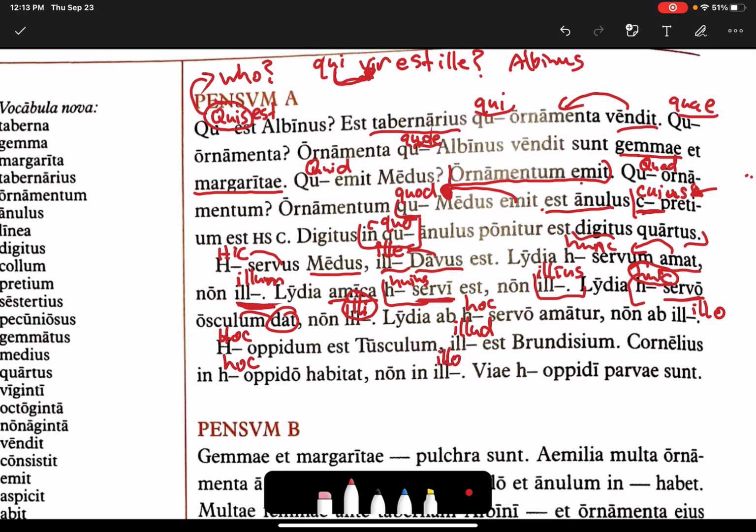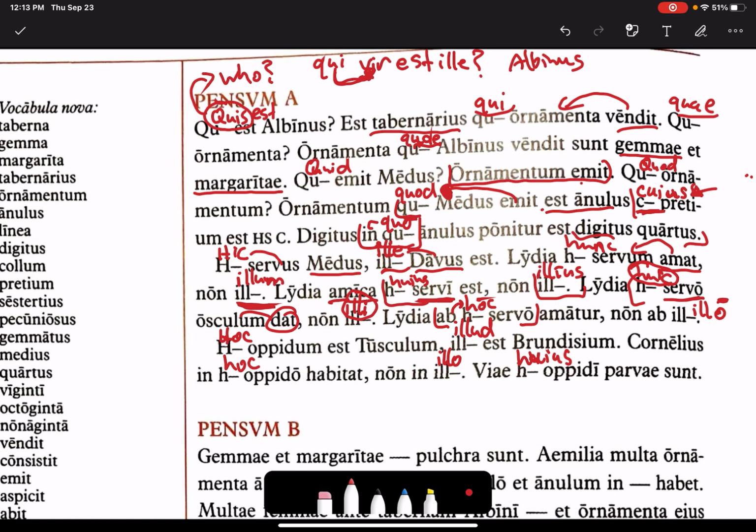Via huius opidi parvae sunt. So let's go over these rather quickly. Ab hoc servo. Hoc is in the ablative, just like servo. Lydia is loved by this servant. So ab goes always with the ablative, so it's hoc. Non ab illo, same thing, not by that servant.